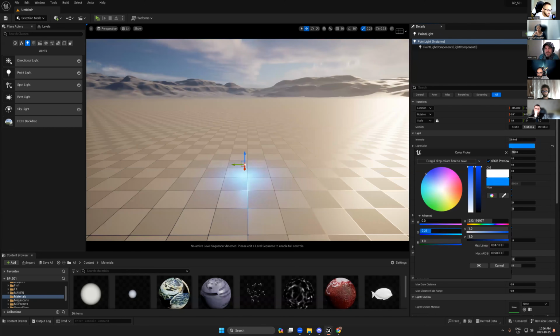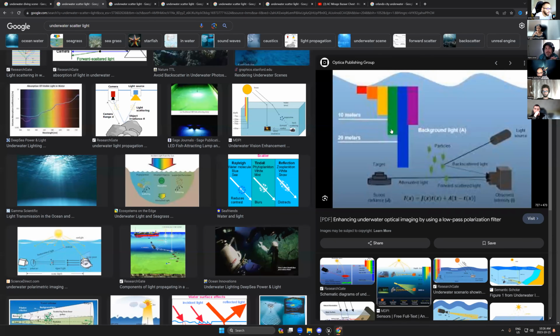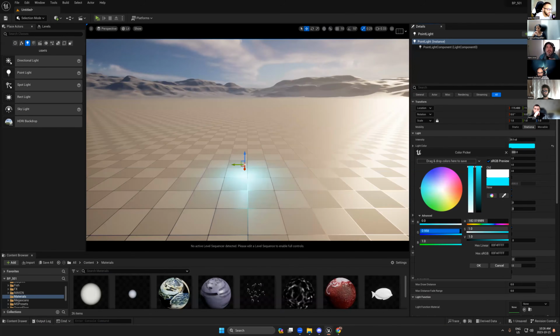So basically, as I said here, let's say we have the green and the blue. Now we don't have any red. So now we go deeper, which means we have to absorb the green color. So let's see if we start to take out the green color. You see, now we start to go to this blue color. Everything in real life is related to the 3D. So that's it. You can start to go there and just add this color. That's all you need to create your environment underwater.